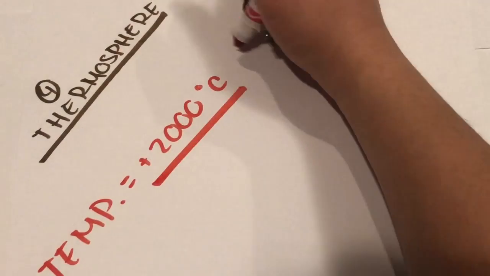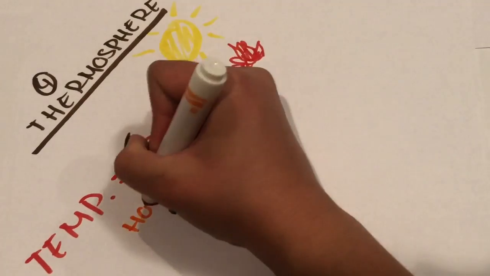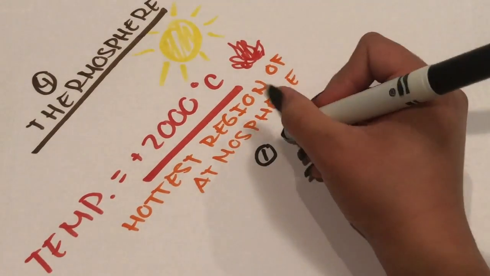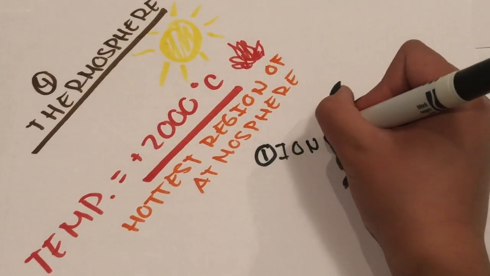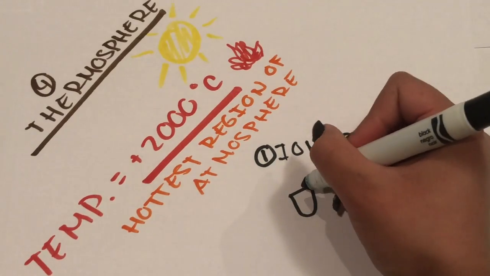The thermosphere is the hottest region of the atmosphere. The temperature is over 2,000 degrees Celsius. It is so hot that it cannot be registered on a thermometer. It is broken into two smaller regions, which include the ionosphere and the exosphere.